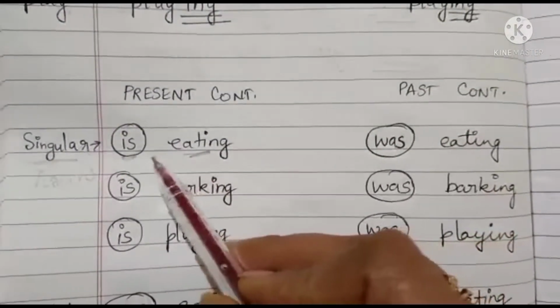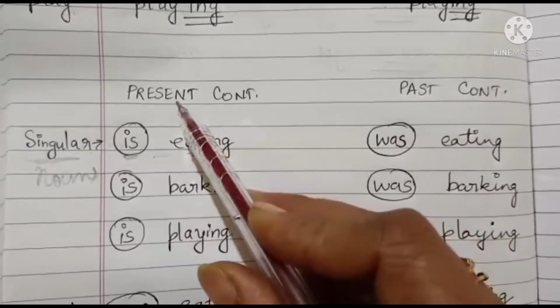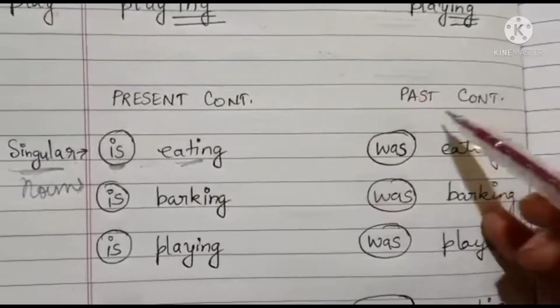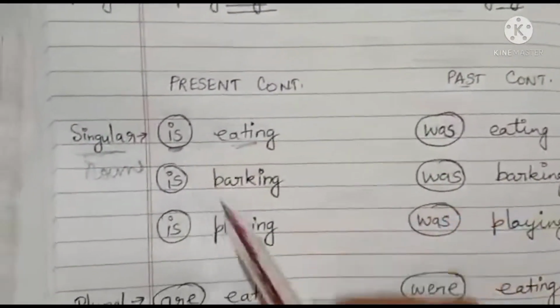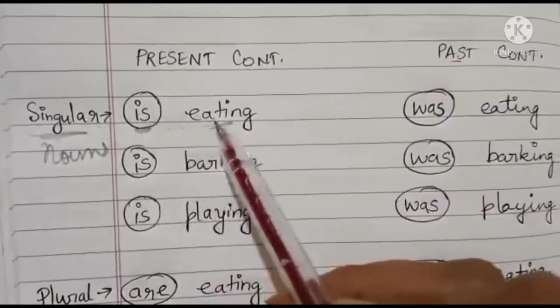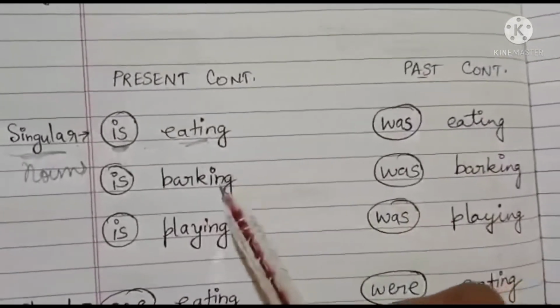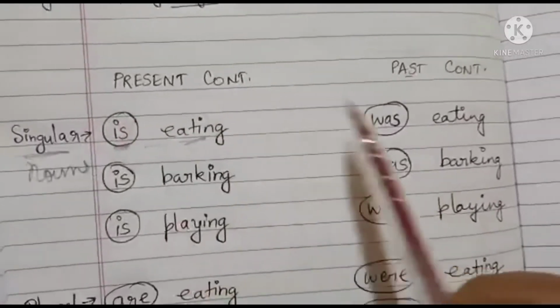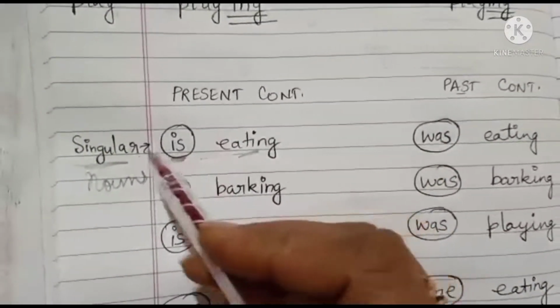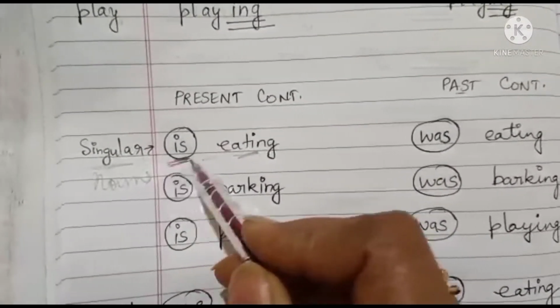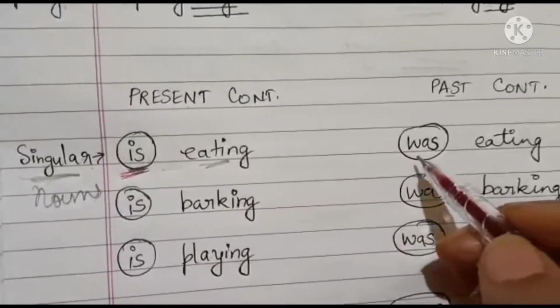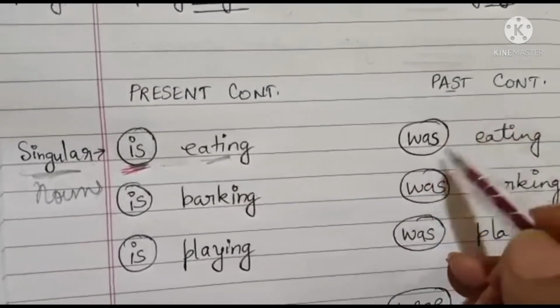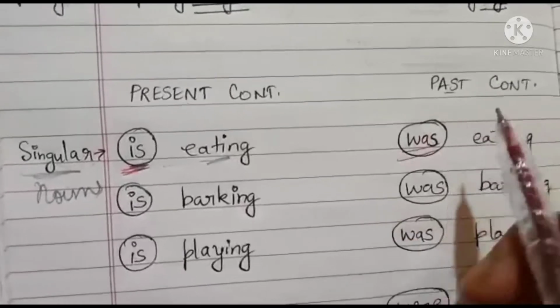The action that is still going on is present tense, and the action that is over is past tense. So you will only change the helping verb. The main verb will remain the same every time, children. If the noun is singular, you write is. If it is past continuous, you will write was. Remember this rule.